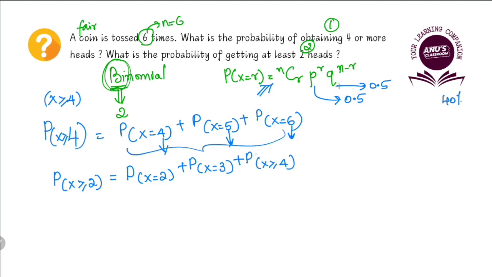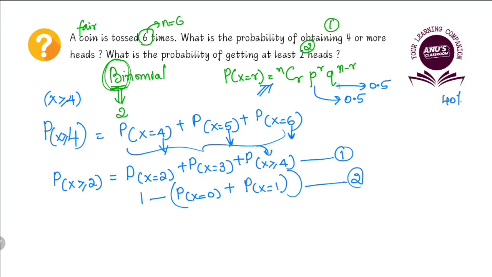This is one method. Or we can say probability of x is equal to 0 plus probability of x is equal to 1, which will also give us the probability. Whichever you feel convenient, you take that, find the probabilities and substitute in the formula. You will get the answer.